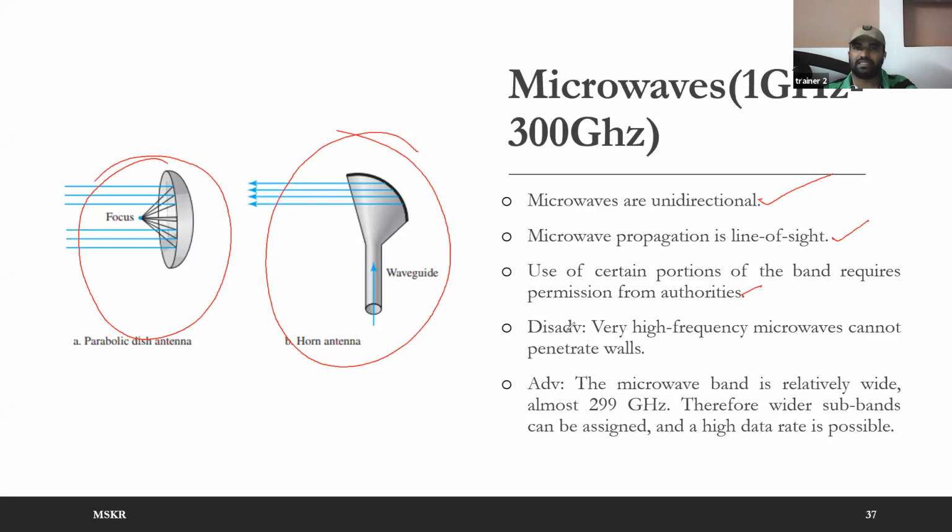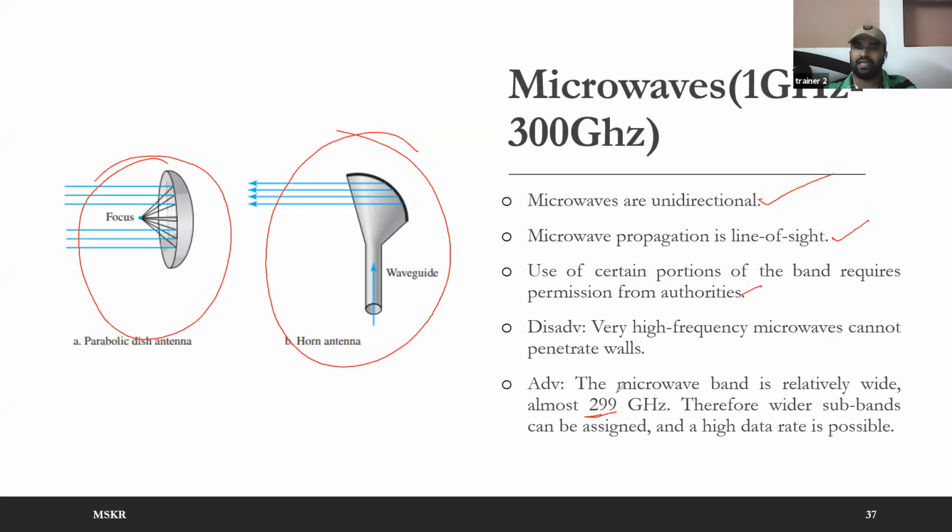Okay, so the disadvantage of this particular thing is very high frequencies cannot penetrate through the walls, whereas the advantage is the microwave band is relatively wide. That means 299 gigahertz. That means 300 times the radio waves. Okay, radio waves bandwidth is 1 gigahertz. That means you have very narrow bandwidth, whereas in microwave you have 300 gigahertz, very high compared to radio waves. So you can separate it and you can sell it to multiple people.